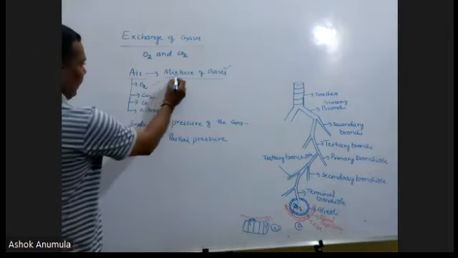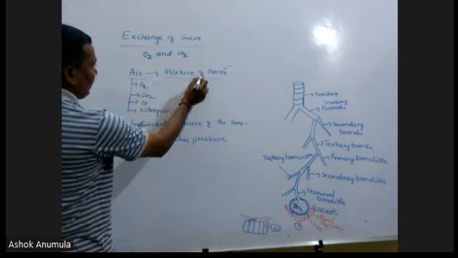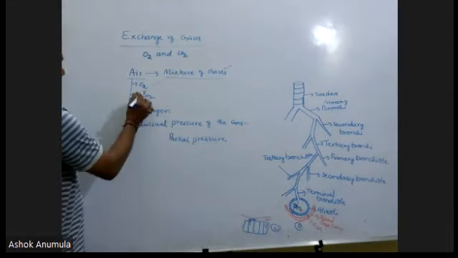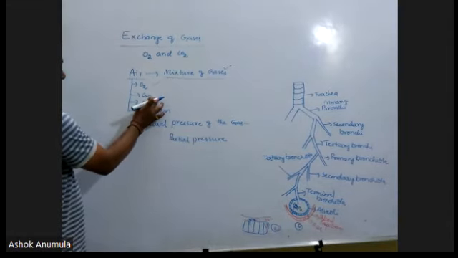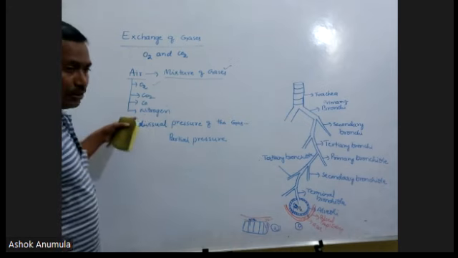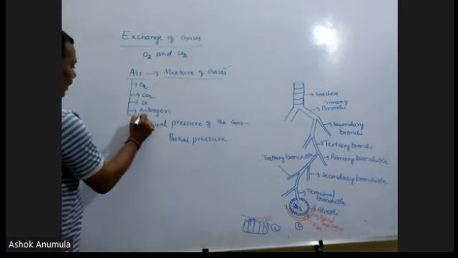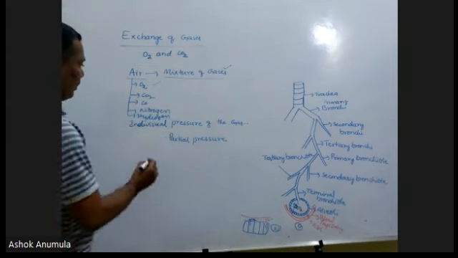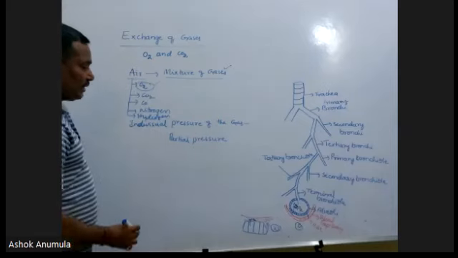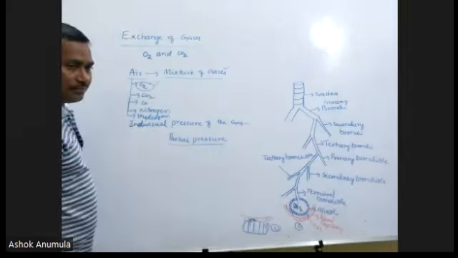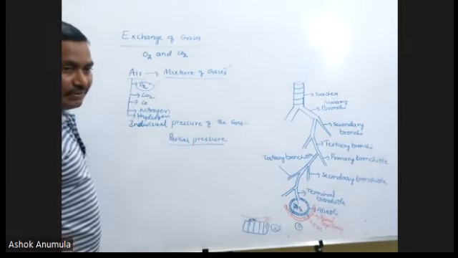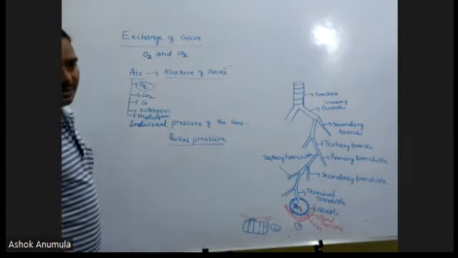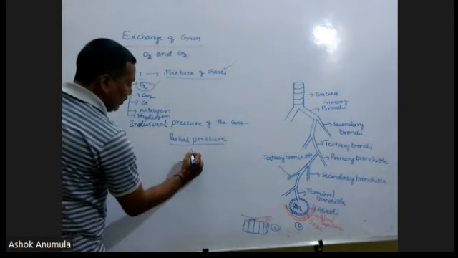Here you can take air. Just now we discussed, it's a mixture of gas. In this air, oxygen is present, carbon dioxide is present, carbon monoxide is present, nitrogen is present, hydrogen is present. So many gases are present in this. The pressure of an individual gas is called partial pressure. It must be indicated with P.